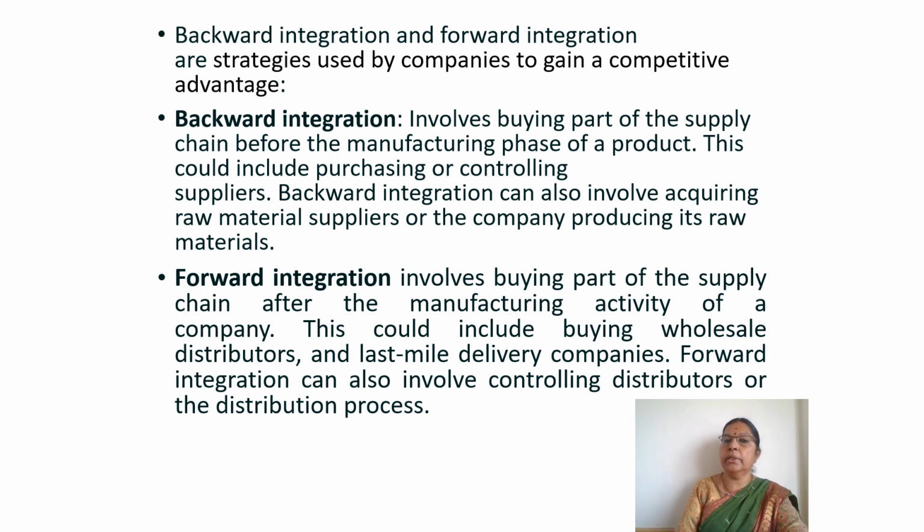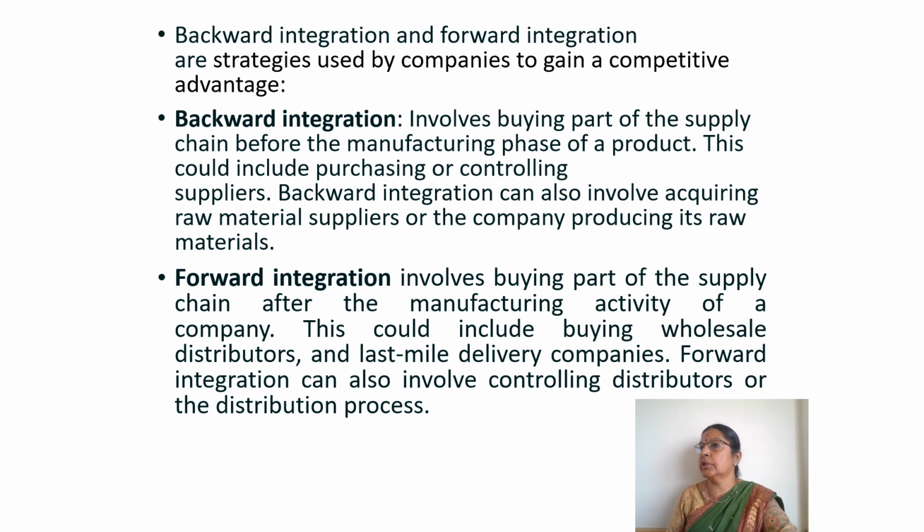Backward integration means the manufacturer of a product will take over a raw material supplier or will start producing his own raw materials. Like Reliance is doing: Reliance is producing its own raw materials, what it requires for its production. So they are following a backward integration strategy, to have more control over their production process.